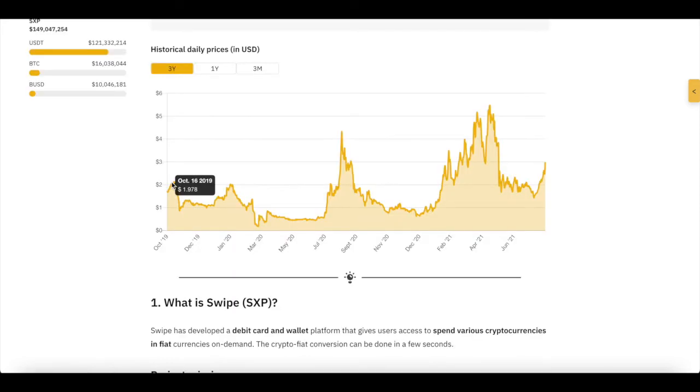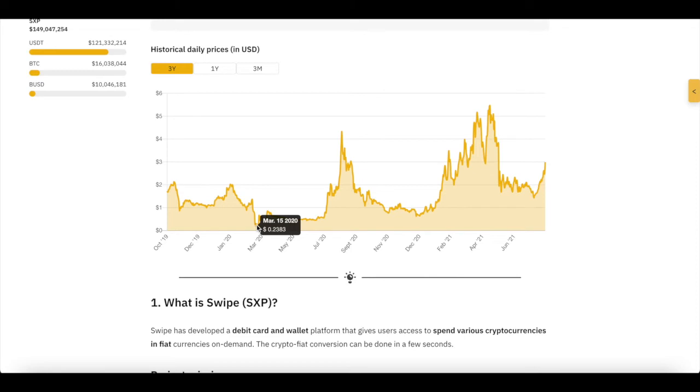And this is another look at Swipe in the last 3 years. You're looking at October 2019. Even in October 2019, the price was already over $2. And this is what I like to see, a cryptocurrency that acts on its own accord. It doesn't really wait for anyone.